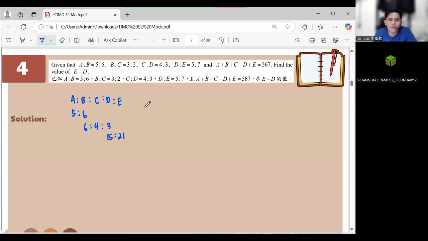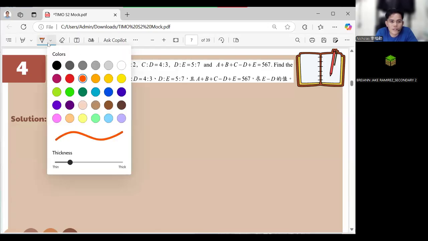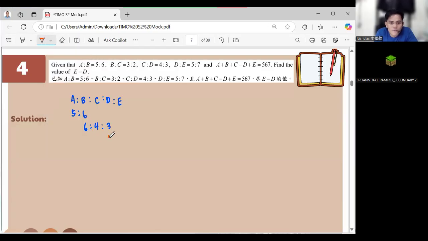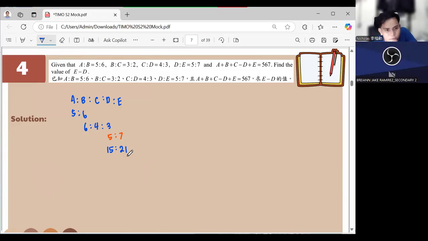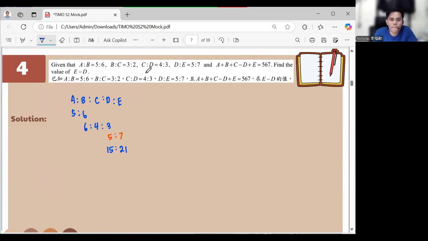15. I forgot to write 5 is to 7. Sorry, I will write here 5 is to 7. So from the original, it's 5 is to 7, but we cannot have that one, so we have it as 15 is to 21. Okay? Any questions? None? No question wrong. Do you have any question?